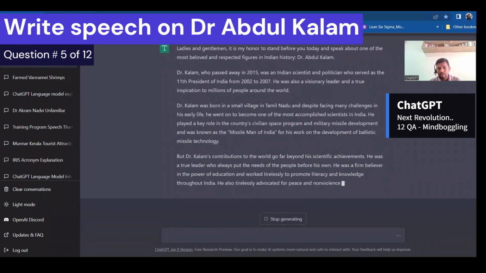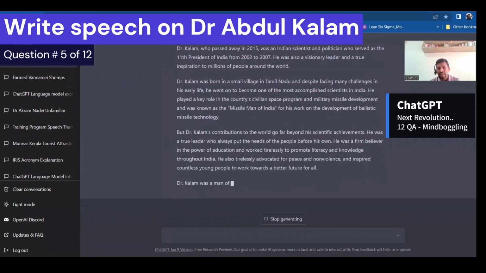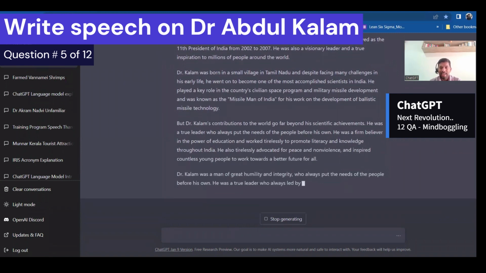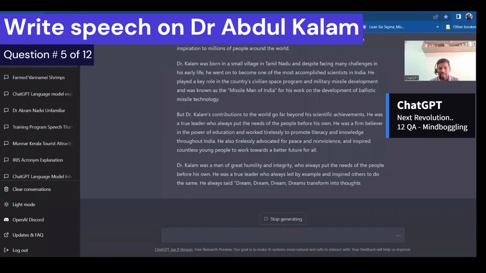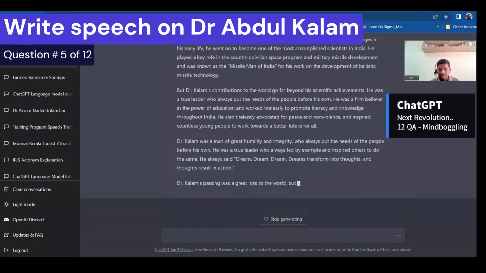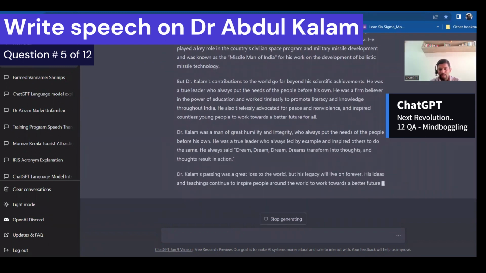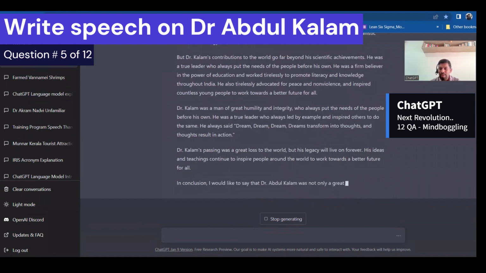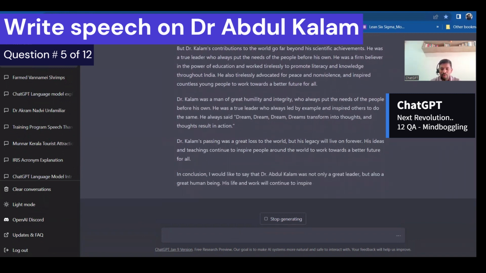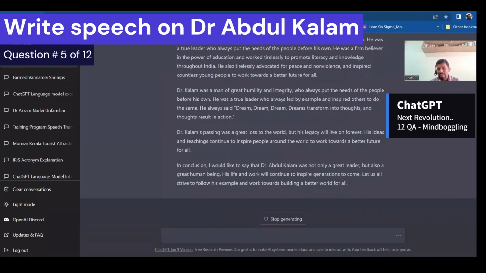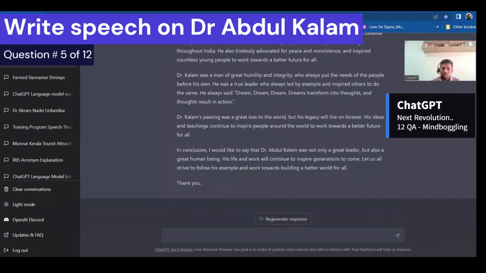And then it talks about Dr. Abdul Kalam, who passed away in 2015, and he was an Indian scientist and all that. Then his accomplishments, and it also says about the great humility and integrity he was known for, and the dream transformed into thoughts, and thoughts resulting into action.